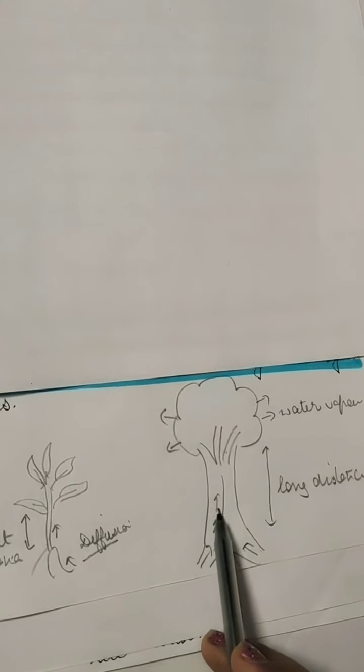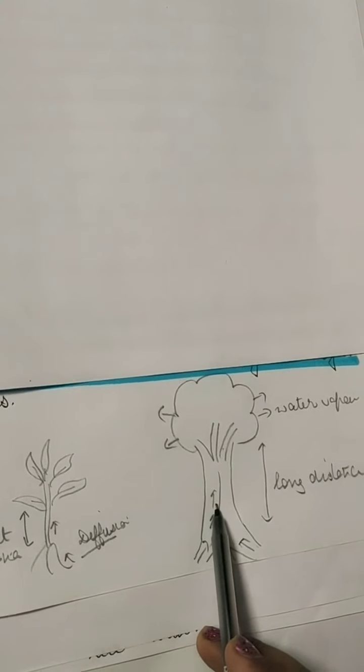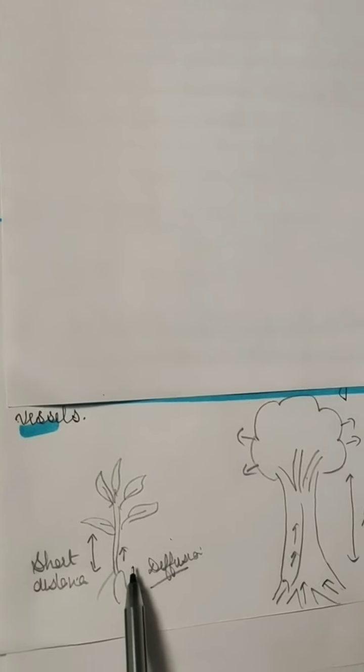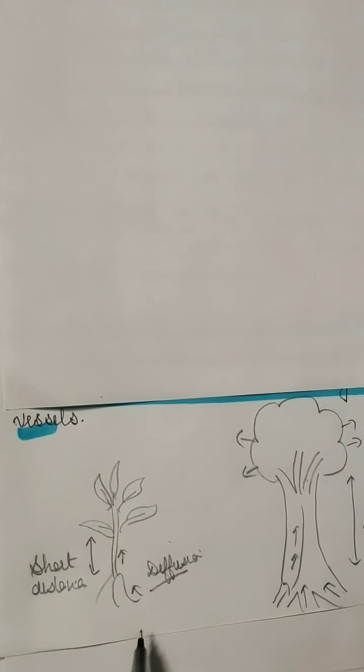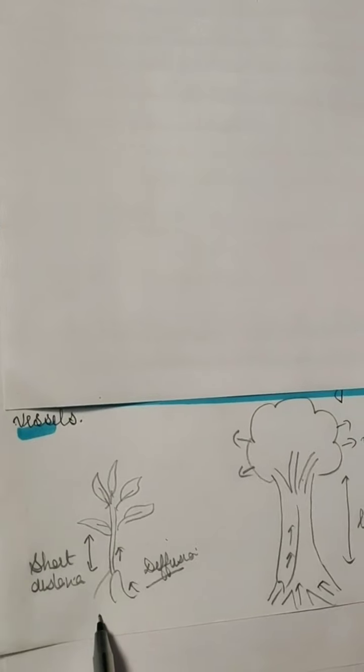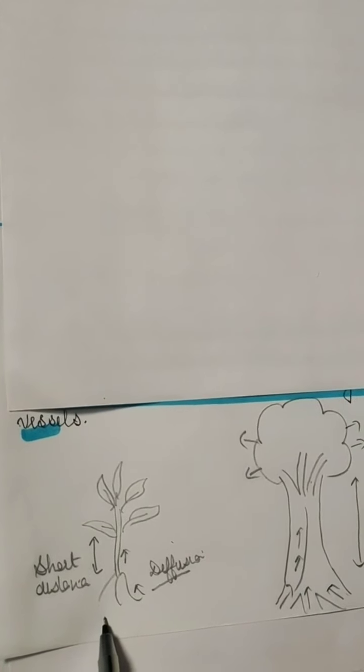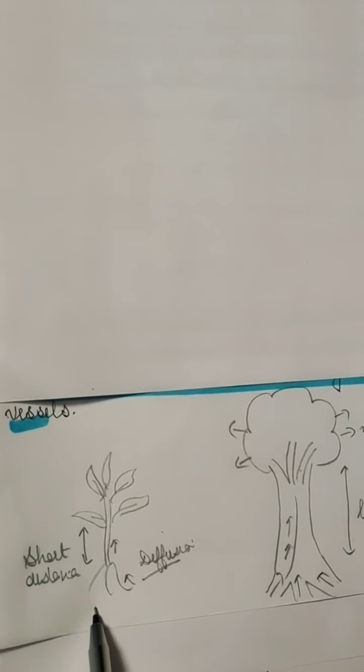They have a woody stem and a very hard trunk, so the movement of the water is a bit slow, but they don't need much energy, so they can wait for a longer time. In the case of a shorter plant, the movement of the water is simply by the help of diffusion. In diffusion, the water is absorbed in the roots and transferred from the roots to the different parts of the plant body.